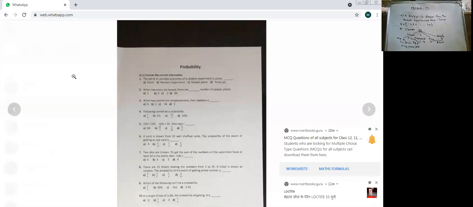All right. If somebody wants to note it down, you can note it down. Cards wala sum. I will give you 1 minute for noting down cards wala sum. Total there are 52 cards: heart, diamond, club, and spade, 13, 13, 13, 13. Heart and diamond are red cards, and club and spade are black cards.